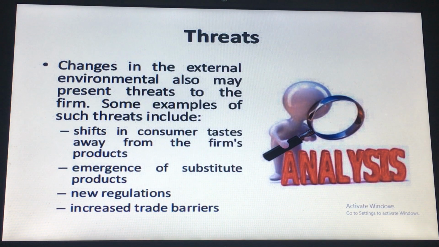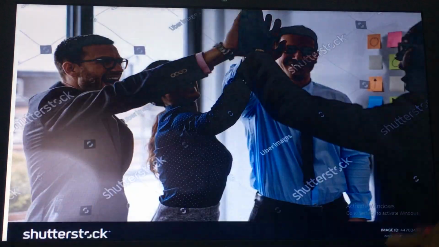And if new laws and regulations come in the market, that will also affect our business. And if trade barriers increase, that will hinder our business and destroy our plan, and we have to make a fresh plan with new ideas so that we can cope with the market.